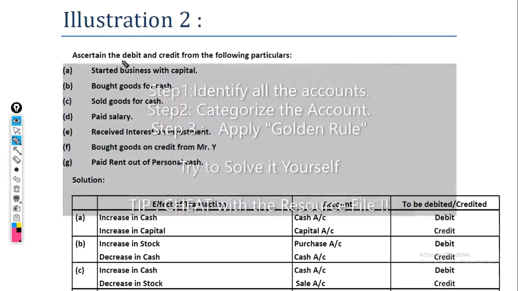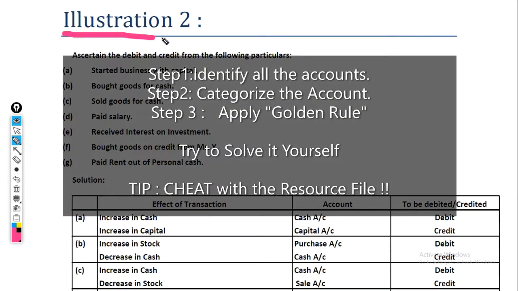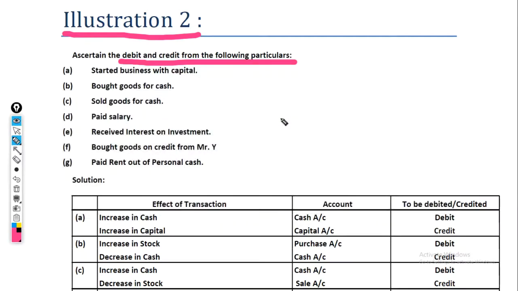Okay, so now let's move on to the second illustration right here, which says ascertain the debit and credit from the following particulars. Before moving ahead, let me tell you the steps. Step one, identify the number of accounts.